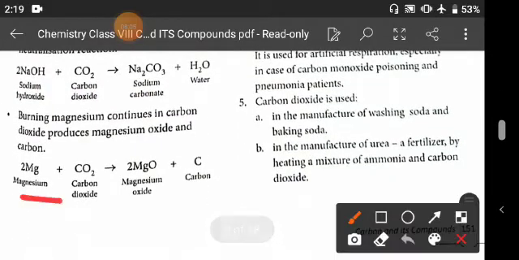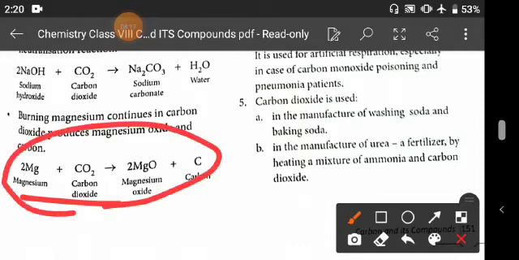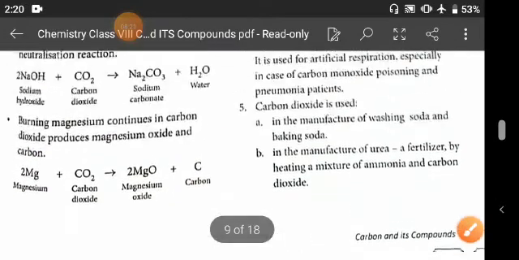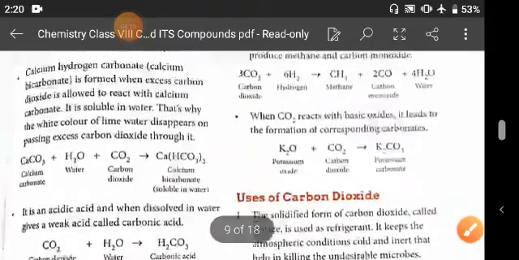Now when you burn magnesium, it continues to burn in carbon dioxide and produces magnesium oxide and carbon. When magnesium reacts with carbon dioxide, it gives magnesium oxide and carbon.